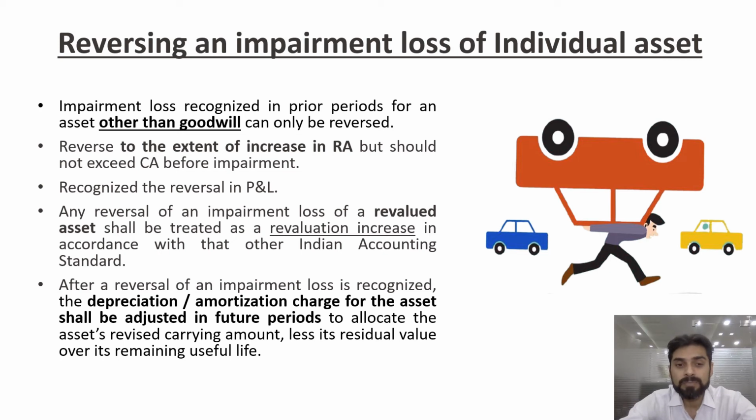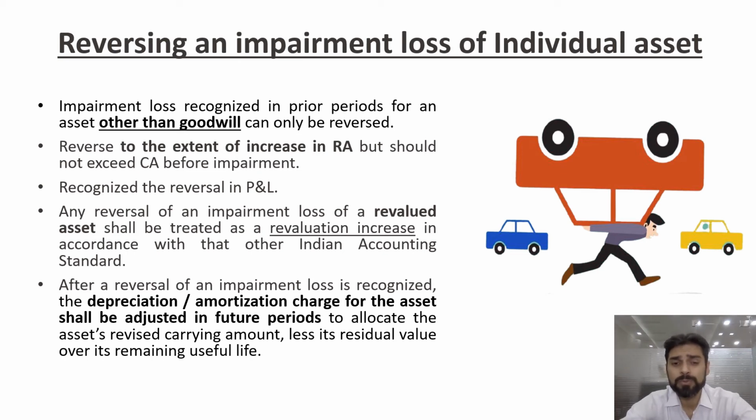Reversal is possible to the extent of the increase in the recoverable amount. So if your carrying amount has become less and the recoverable amount has gone higher, you can reverse the impairment loss, but it should not exceed the carrying amount before impairment. We will understand this with the help of an example.